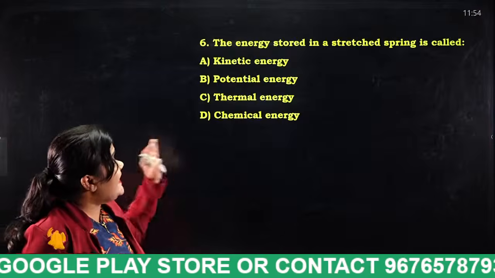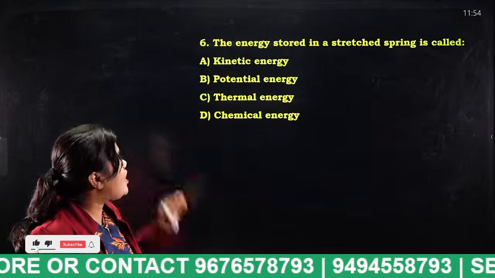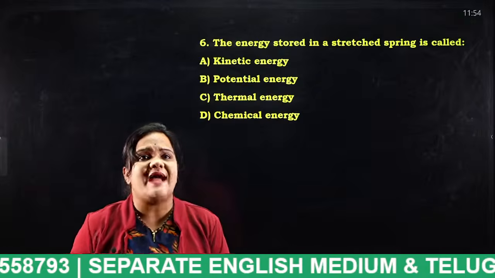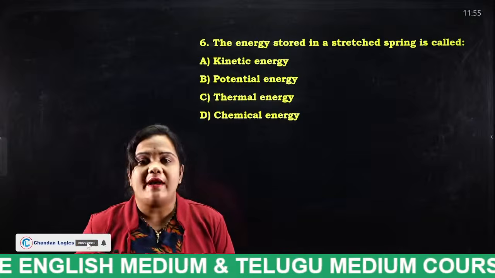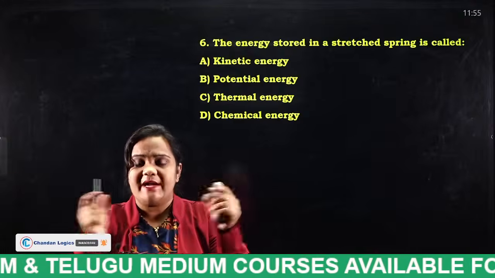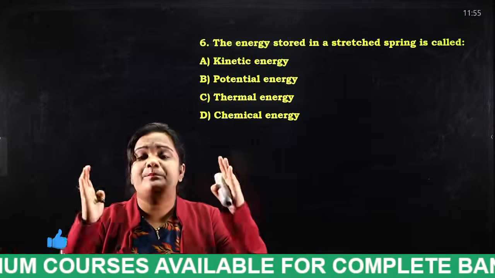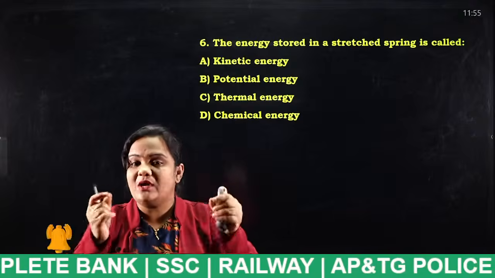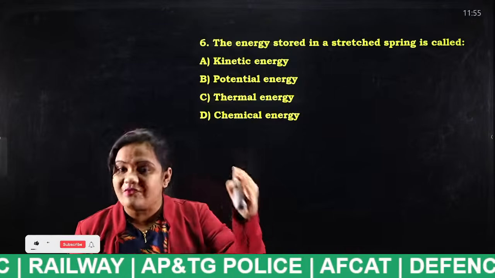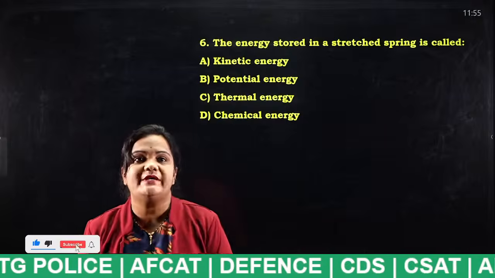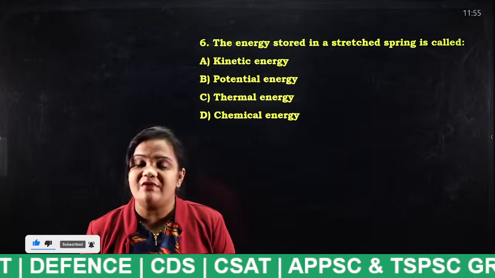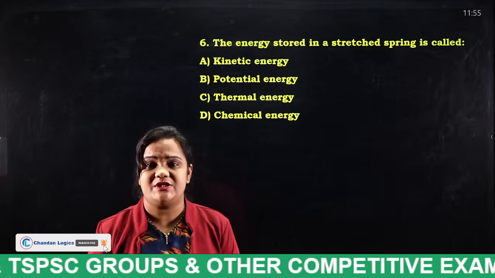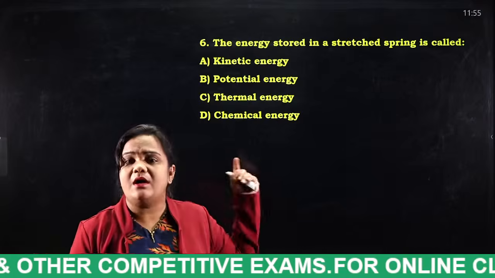Next question. The energy stored in a stretched spring is called: kinetic energy, potential energy, thermal energy, chemical energy. So tell me students, what is the answer for this question? Okay, so take a spring and stretch it. What happens? The position of the spring changes. The position and shape of the spring will change. So what type of energy is acting there? Generally we have many types of energies: potential energy, kinetic energy, chemical energy, thermal energy, heat energy. Particularly there are 4 options.